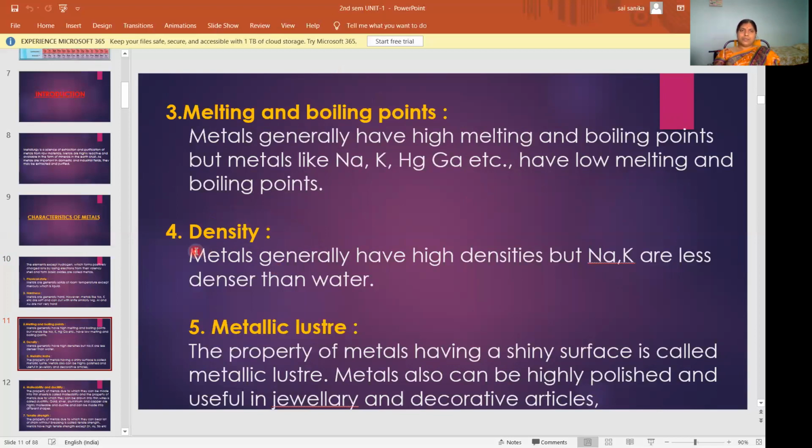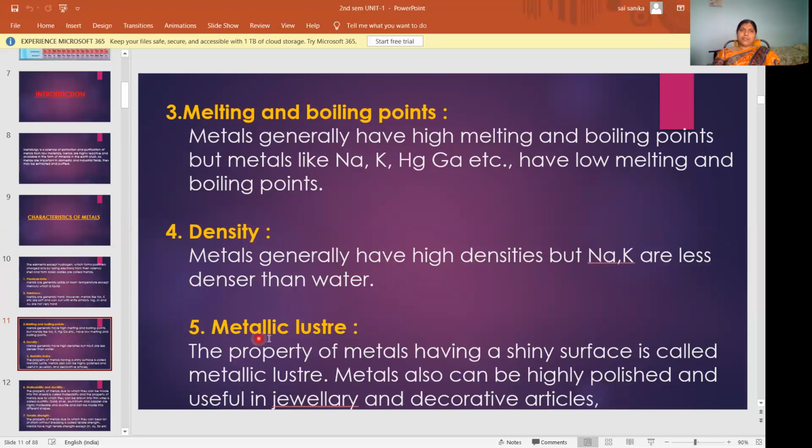Then come to the fourth point, density. Metals generally have high densities, but sodium and potassium are less dense than water. So how will their weight be? Their weight will be very high. But sodium and potassium are much less dense than water. If you compare them to water, they are less dense.